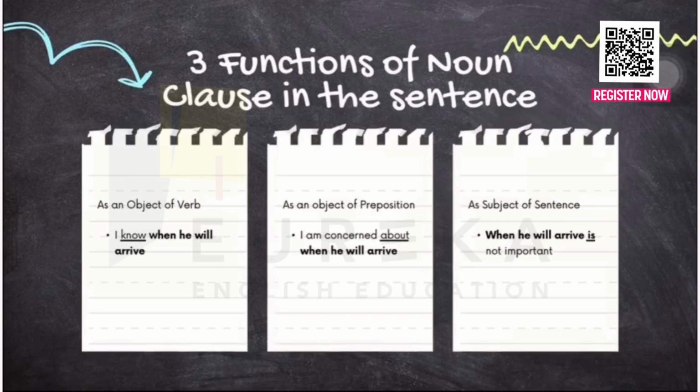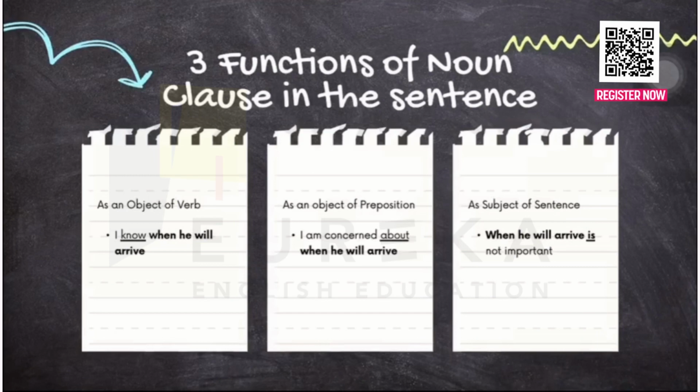The subject here is I, and the main verb is know, that is underlined here. And then when he will arrive is the noun clause. The noun clause consists of the connector when, the subject he, followed by the verb will arrive.